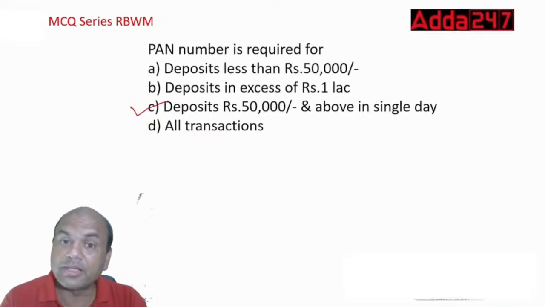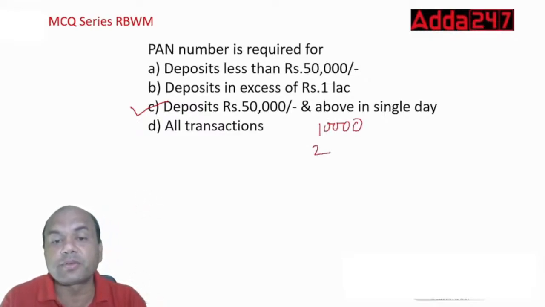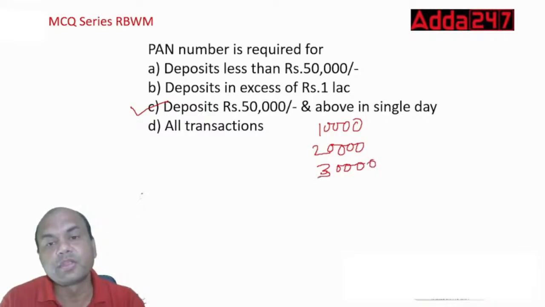Remember this, single day means, suppose I deposit 10,000 now, then I deposit again 20,000 after some time, then again 30,000 after some time. Then I'll be requiring the PAN. So in a single day. Got it?